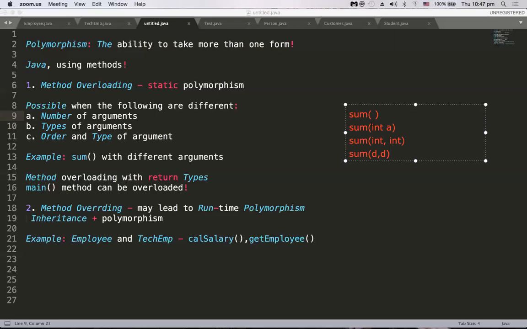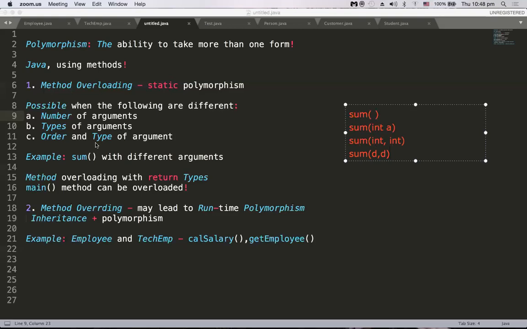Here, if you see the first three, the number of arguments are different, and the types of arguments are different. The number of arguments may be the same, like sum of int comma int, but the type is different. Then method overloading is possible. So sum of double and double: two arguments here, two arguments here, but the types are different, so still method overloading is possible.